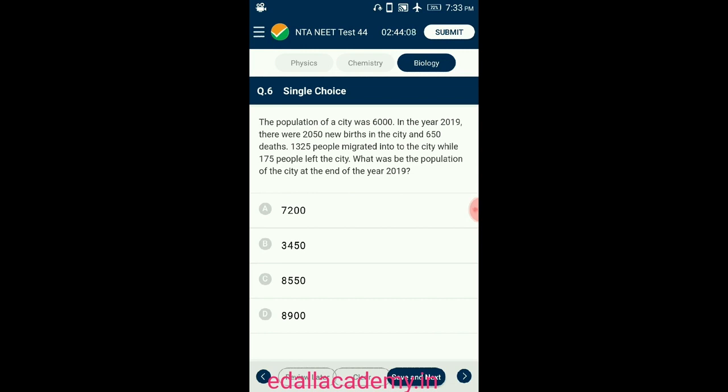Births and immigration increase population while deaths and emigration decrease the population. Population at the end of 2019 is equal to initial population plus births plus immigration minus deaths minus emigration, equal to 6000 plus 2050 plus 1325 minus 650 minus 175, equal to 8550. So the answer for this question is option C, 8550.